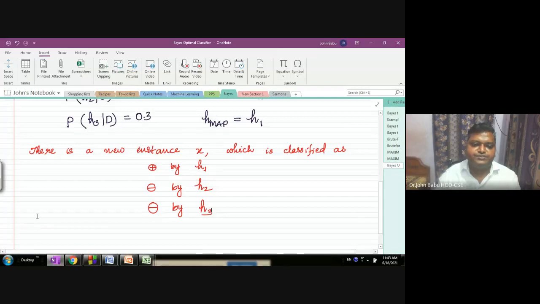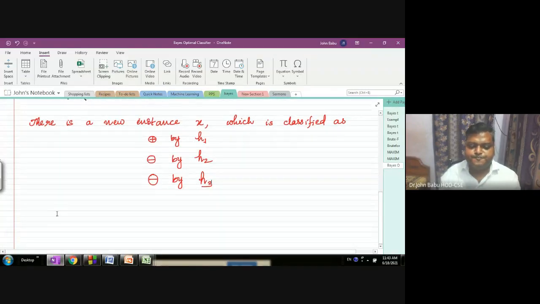For that situation, let us assume, because there are two target values, positive and negative, let us call this set capital V, with elements Vj, or Vi, let us say. That means either positive or negative.